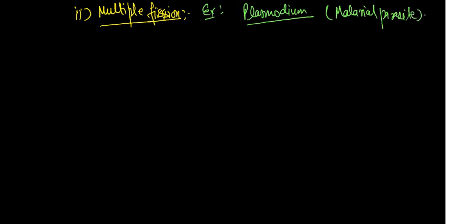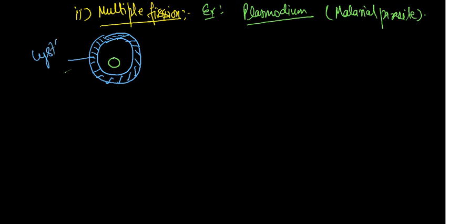Suppose this plasmodium covers itself with a hard layer called a cyst, made up of CaCO3. The process of its formation is called encystment.